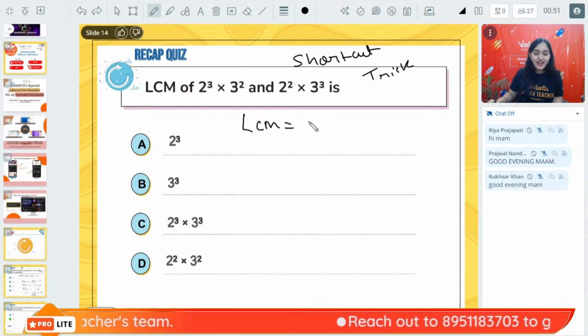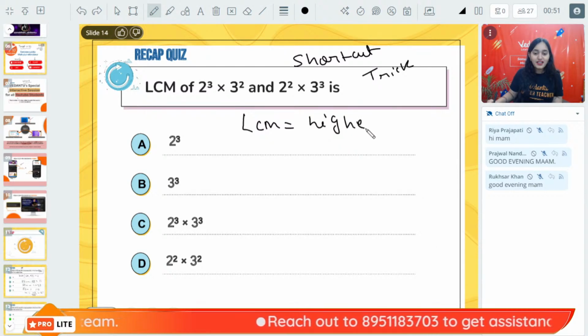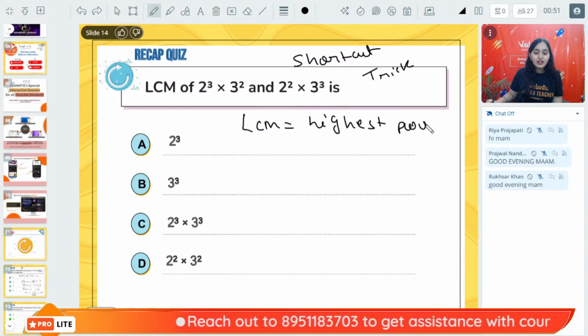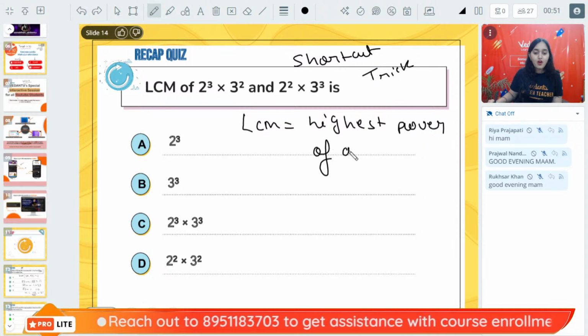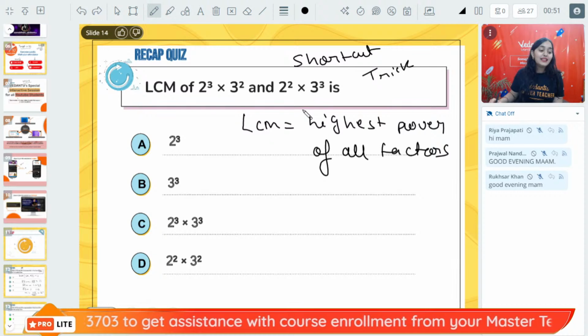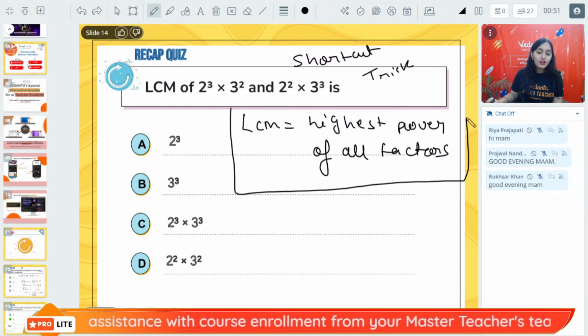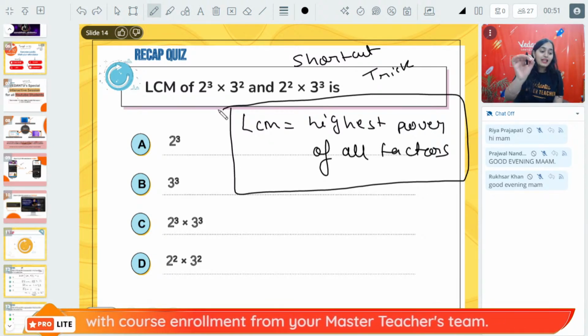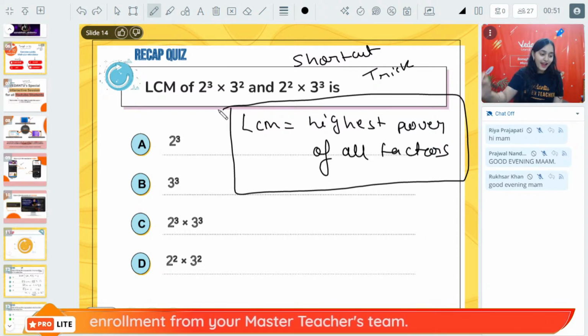Very good, Keshav. The highest power will be taken of all the factors. Those who were absent in the last class, note it down. LCM will be the highest power of all factors.